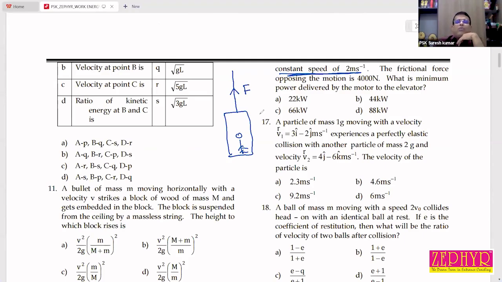F is the upward force to pull the entire system. But you know, weight and frictional force are acting downward. Okay, sir. But it is given that the speed of the system is constant. How is it possible?